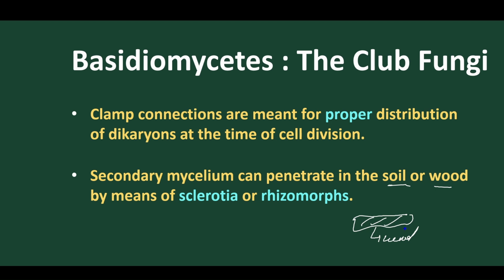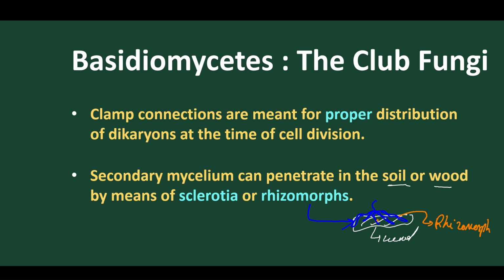So normally, this secondary mycelium will penetrate into the wood by a special type of extension. This special extension that acts as a root-like structure is called rhizomorph. Got it? So these structures are called rhizomorphs, or they have modified sclerotia. They act as root-like structures. These are called rhizomorph. Got it?